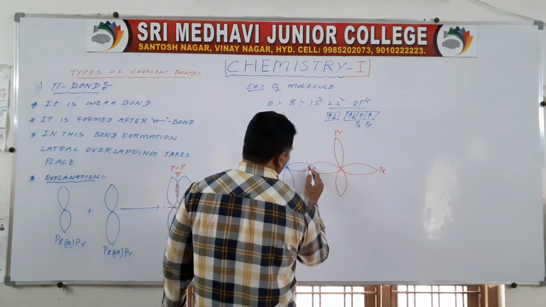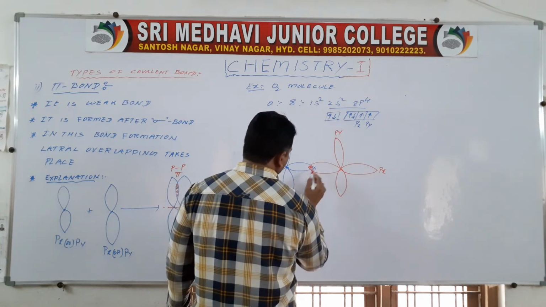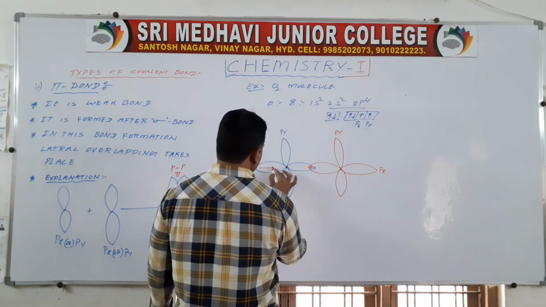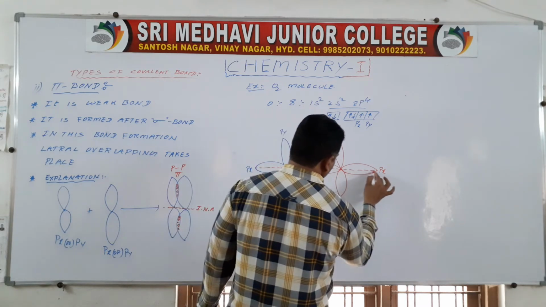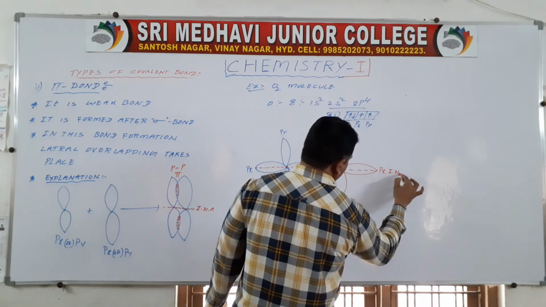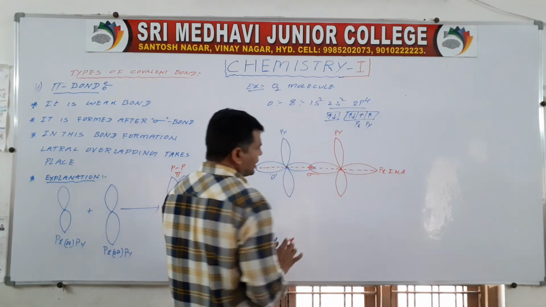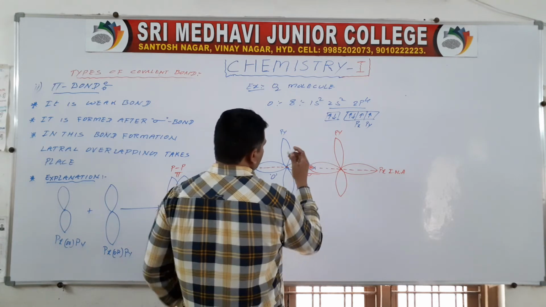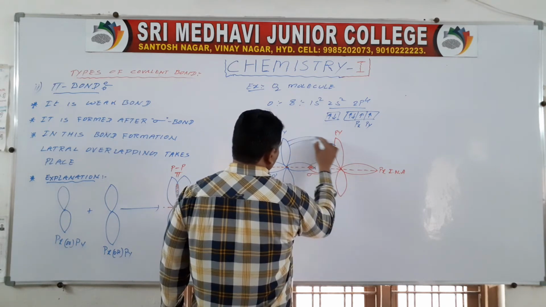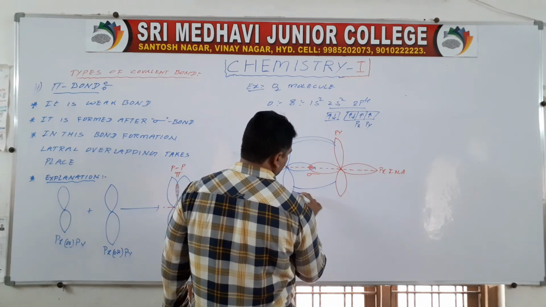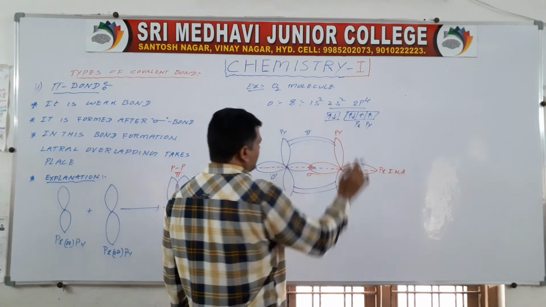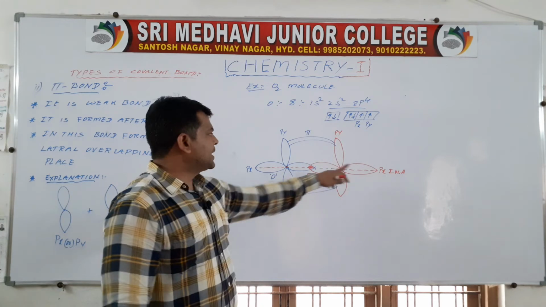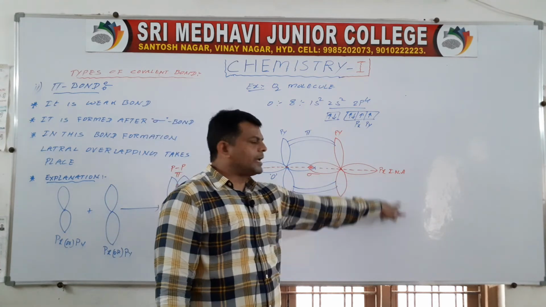Here overlapping takes place along the internuclear axis, so a sigma bond is formed. With sidewise overlapping, here a pi bond is formed: py gives the pi bond, px gives the sigma bond along the internuclear axis.